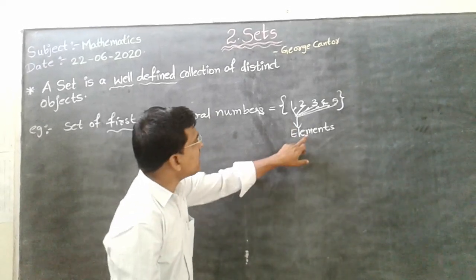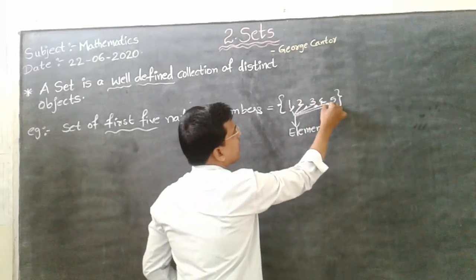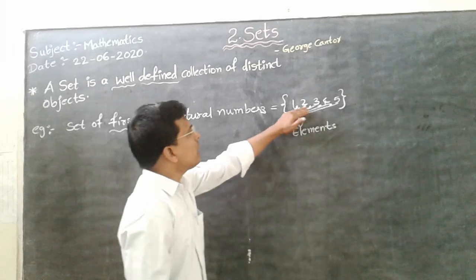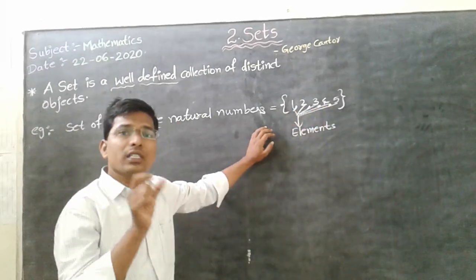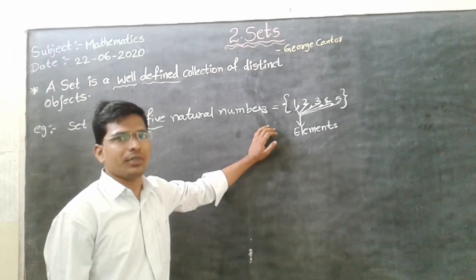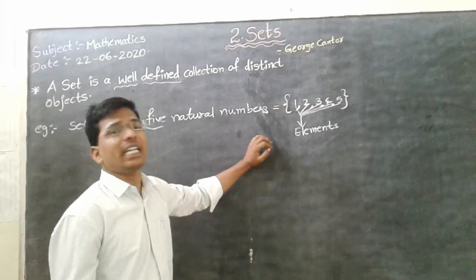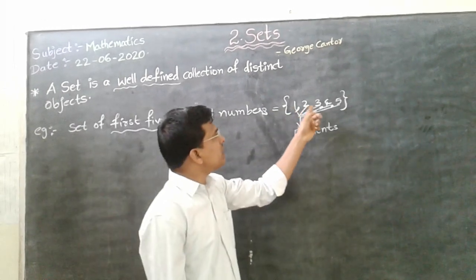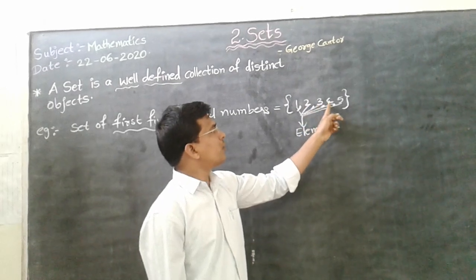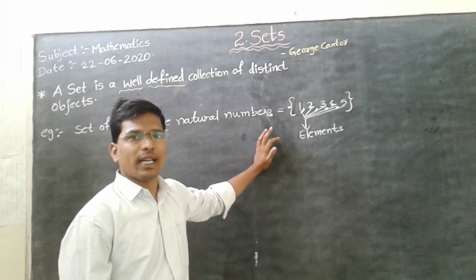Each element is separated by a comma. See, 1, 2, 3, 4, 5 are the first 5 natural numbers, and that is nothing but well defined objects. And also distinct. Distinct means different. Each individual element is different. So 1, 2, 3, 4, 5, no number is repeating twice or thrice.